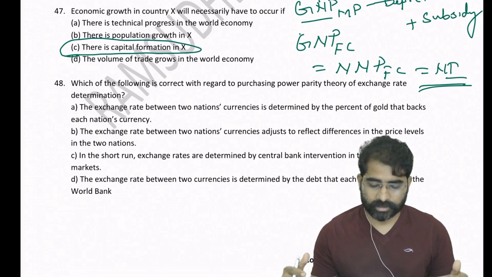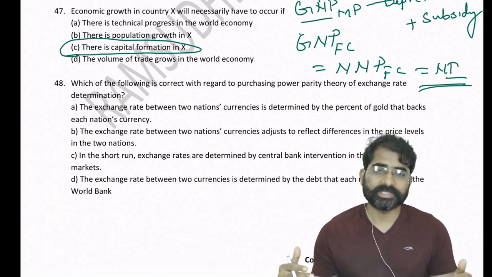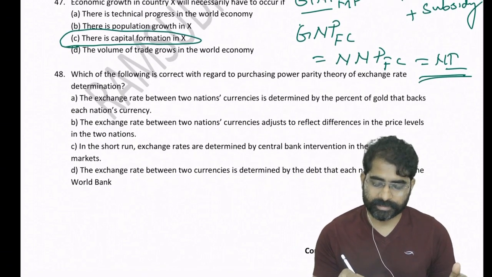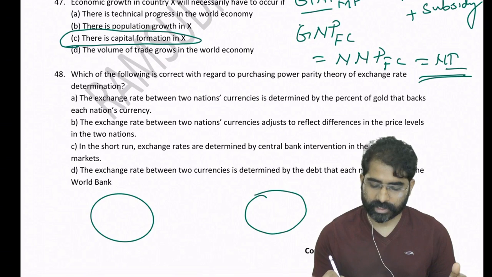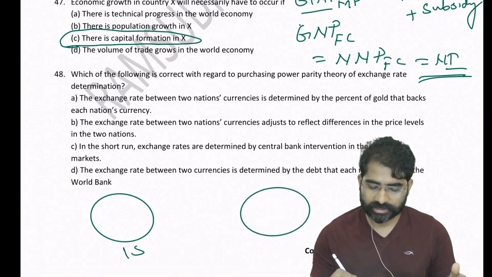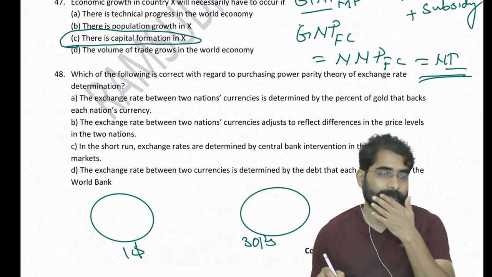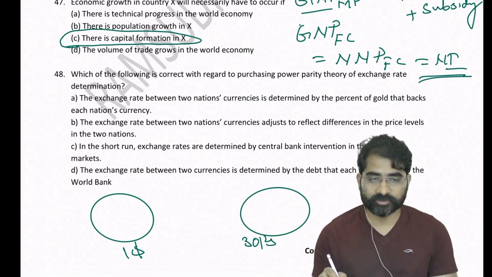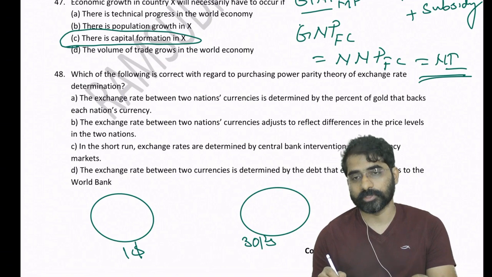India's case, when we are talking about purchasing power parity exchange rate, what I mean by PPP: a basket of goods costing $1 in the US, a similar basket of goods costs somewhere around 30 rupees. This is how the PPP exchange rate, which we also use for measuring poverty, talks about purchasing power.